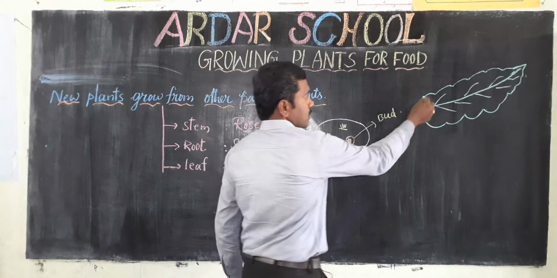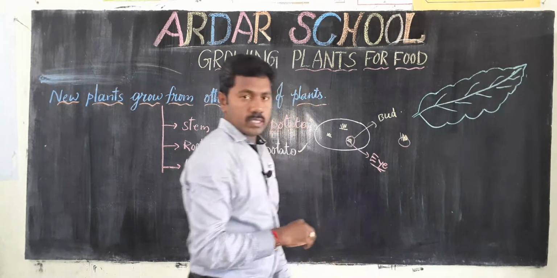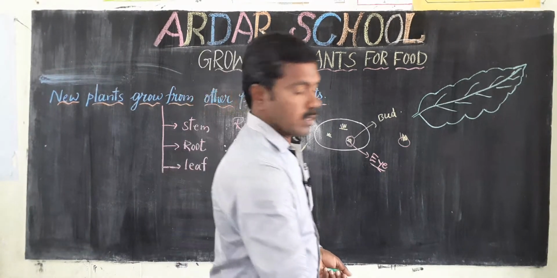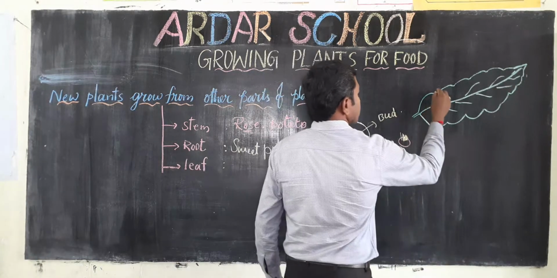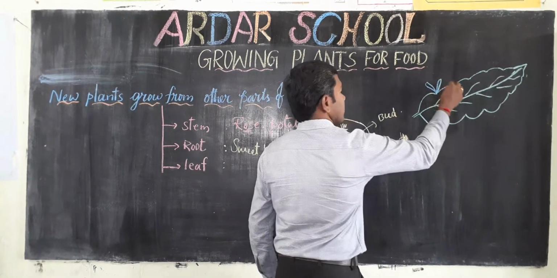Here if you observe, these are called the notches. From this place, some new plants are arising from here.